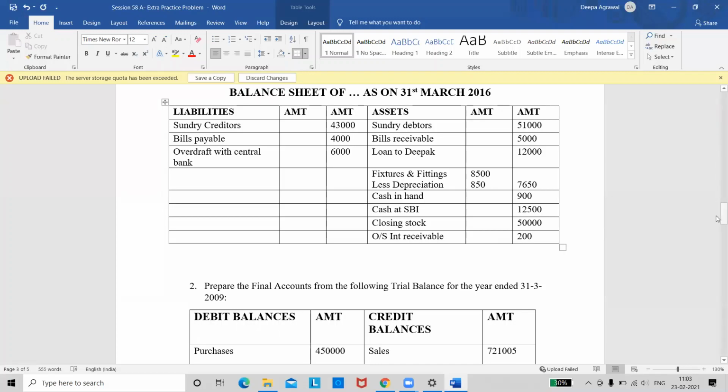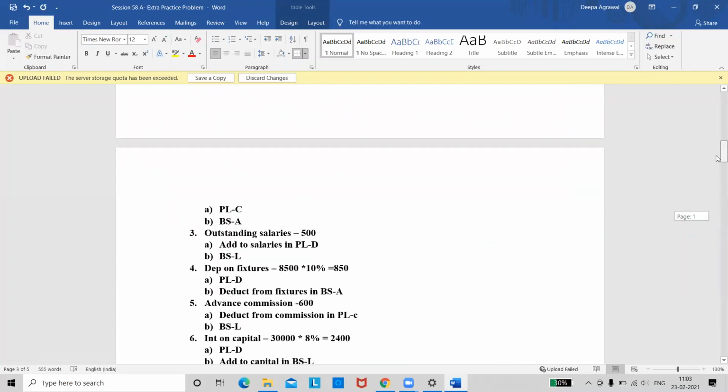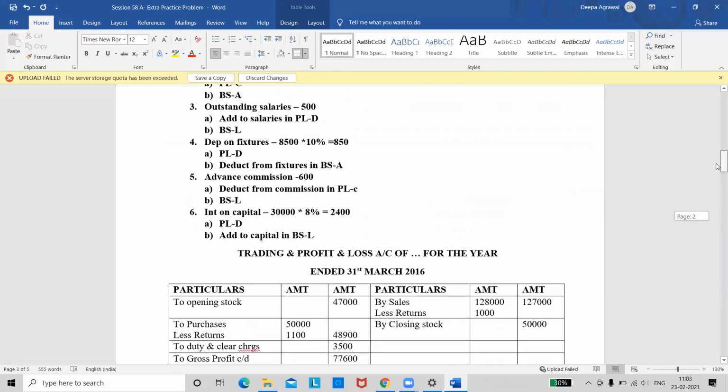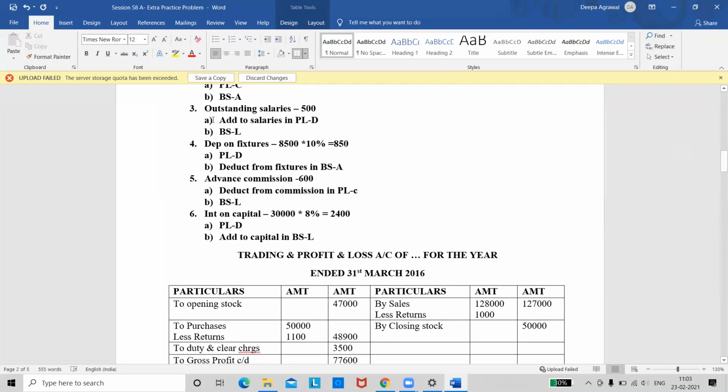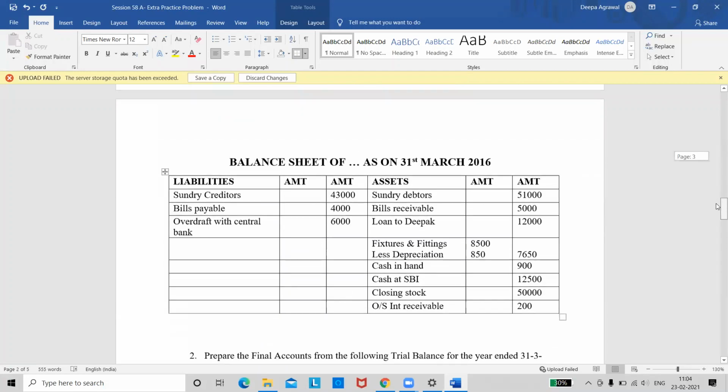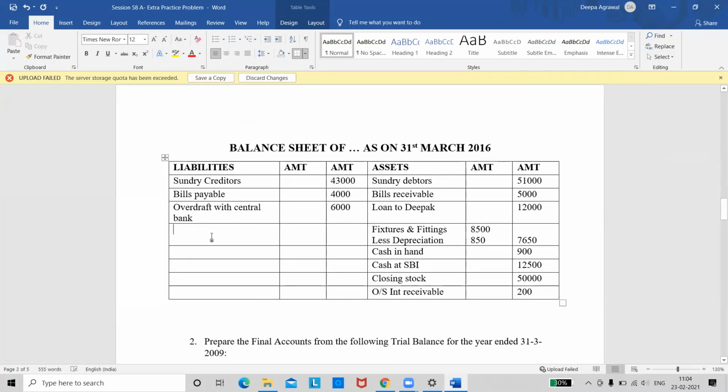Look for the next adjustment. Third one is outstanding salaries. Where should we take this? Balance sheet. Liabilities. 500. We will take it on the liabilities side. So take it here. Outstanding salaries, 500 in the outer column.